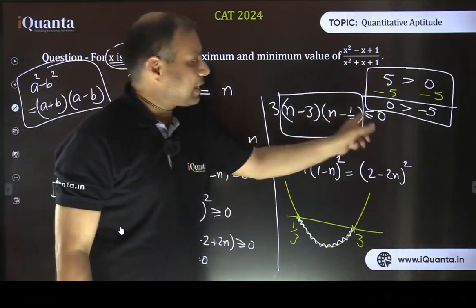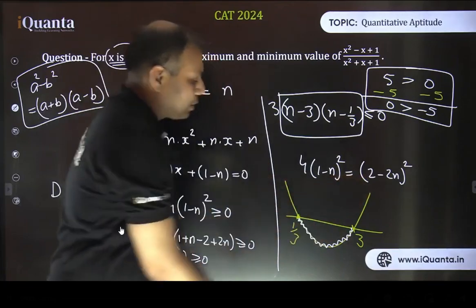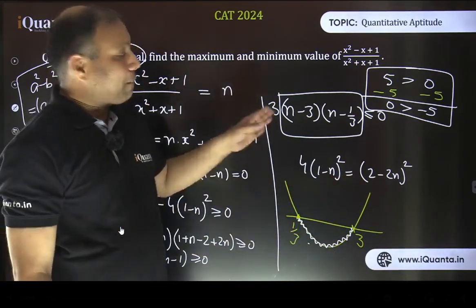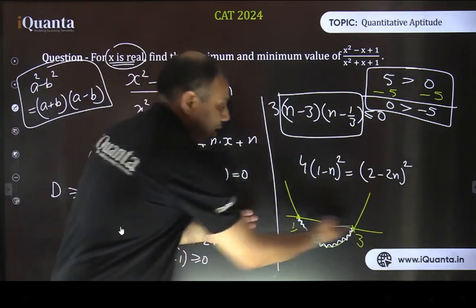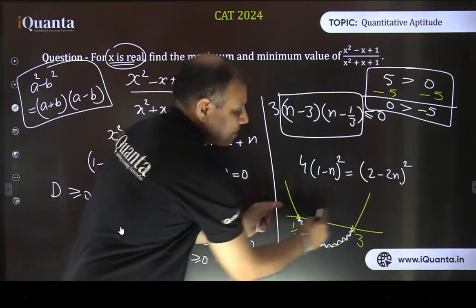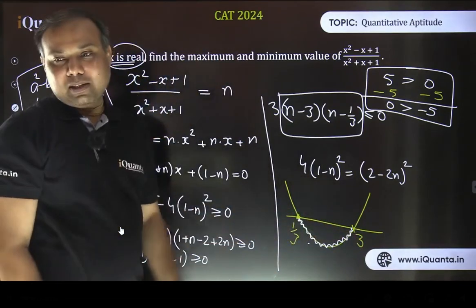And because this is less than or equal to 0, we are to take the value of this graph only in the range where it is less than 0. So now we need to find the maximum and minimum possible values for n. So n was on this axis, and on this axis the graph is possible only here. So n maximum can go up to 3 and minimum can go up to 1 by 3.